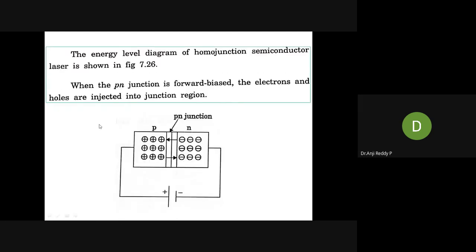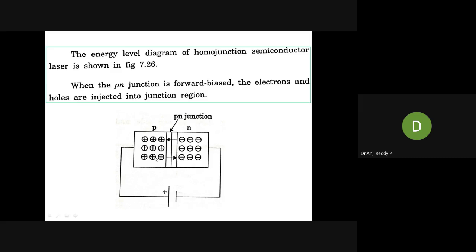See here, this is the forward bias PN junction diode. The energy level diagram of homojunction semiconductor diode is shown in figure. That is the previous diagram. When the PN junction is forward biased, the electrons and holes are injected into junction region. Okay, here this is the PN junction diode. This we have connected in forward bias. That means the P region of the PN junction diode is connected to the positive terminal of the battery, and the N region is connected to the negative terminal of the battery.